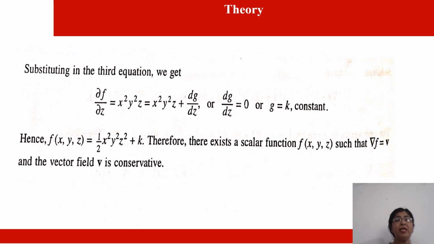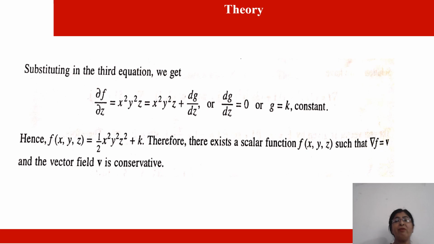Now substituting in the third equation, we get del f by del z equal to x square y square z, which is equal to x square y square z plus del g by del z. Now comparing these two, del g by del z will be 0, or integrated, g is equal to k, which is a constant.